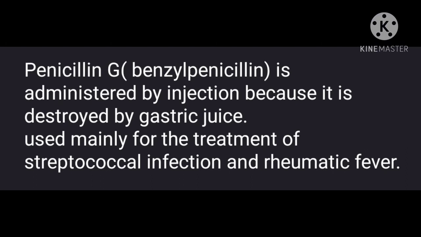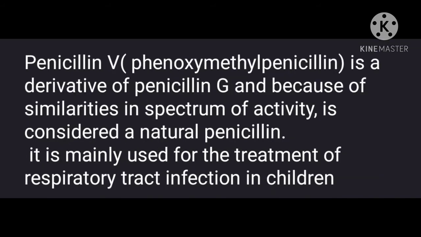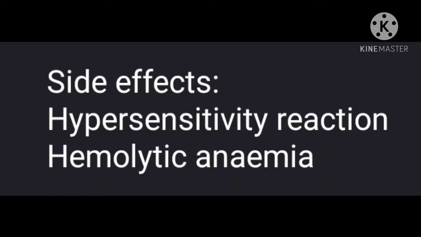Penicillin G or benzyl penicillin is administered by injection because it is destroyed by gastric juice. It is used mainly for the treatment of streptococcal infection and rheumatic fever. Penicillin V or phenoxymethylpenicillin is a derivative of penicillin G, and because of similarities in spectrum of activity, it is considered as natural penicillin. It is mainly used for the treatment of respiratory tract infection in children. The side effects include hypersensitivity reaction and hemolytic anemia.